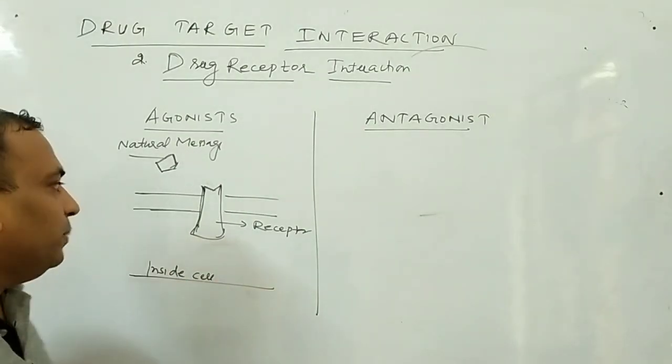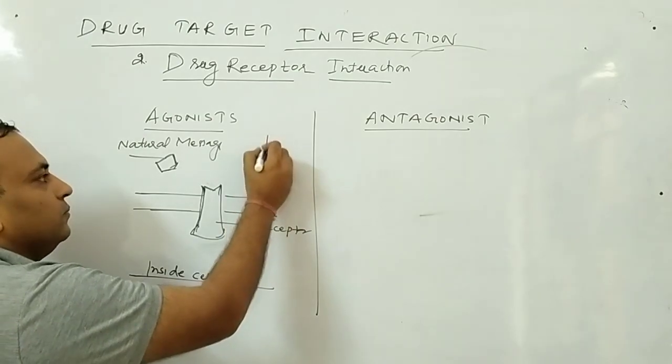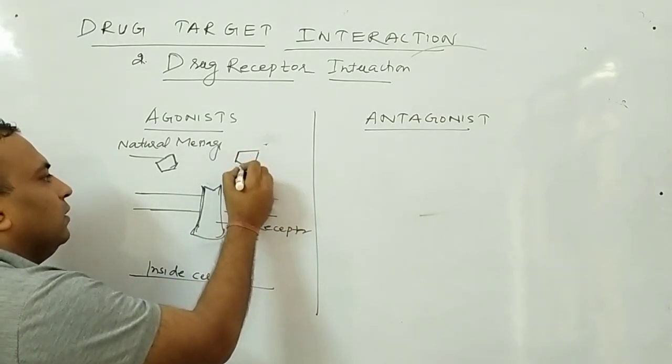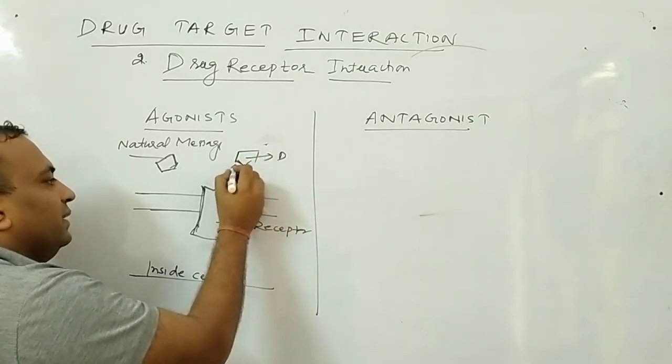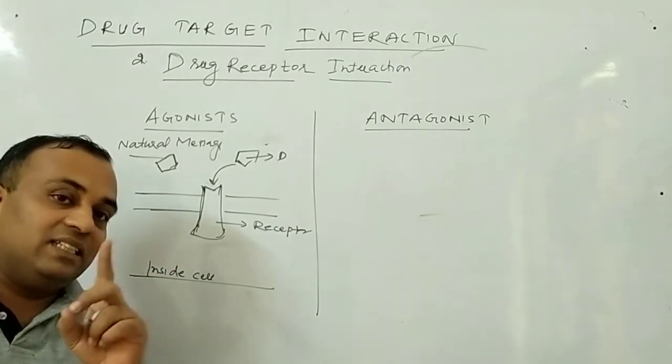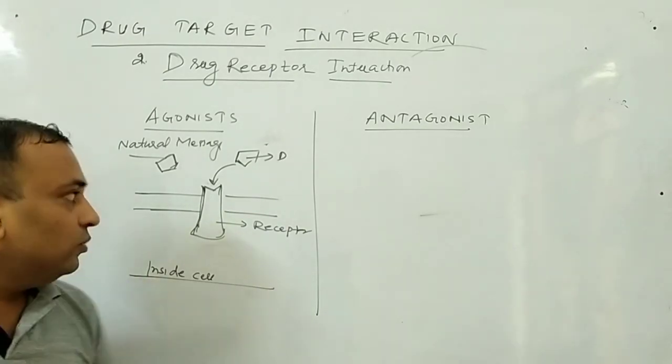Clear? Now I will take a drug. This is your drug. Now this drug attaches to the receptor. Why does it attach to the receptor? First I will tell you.